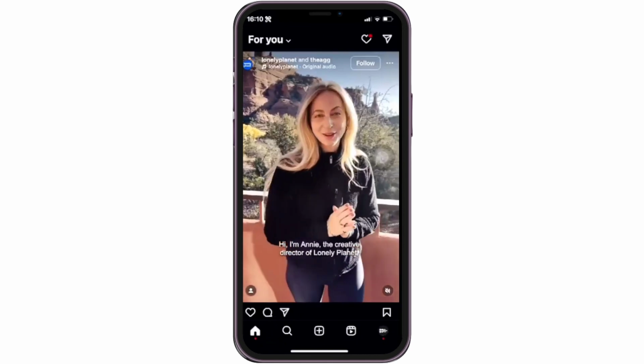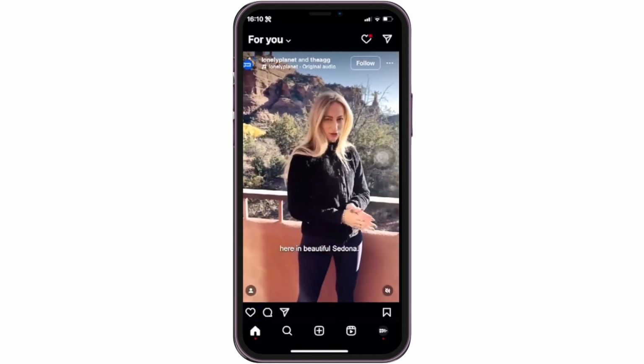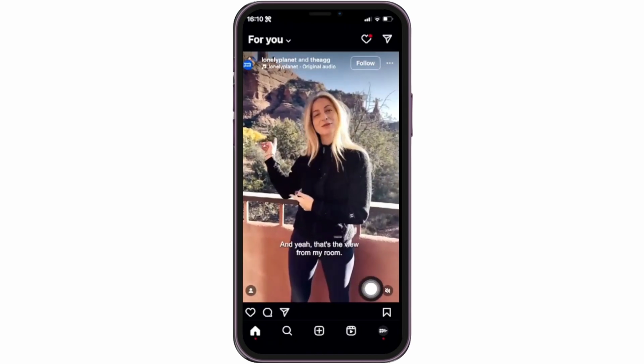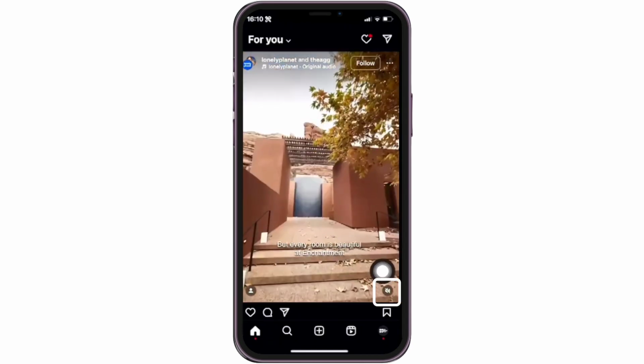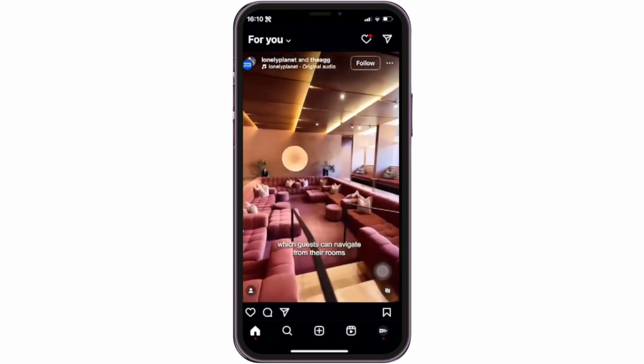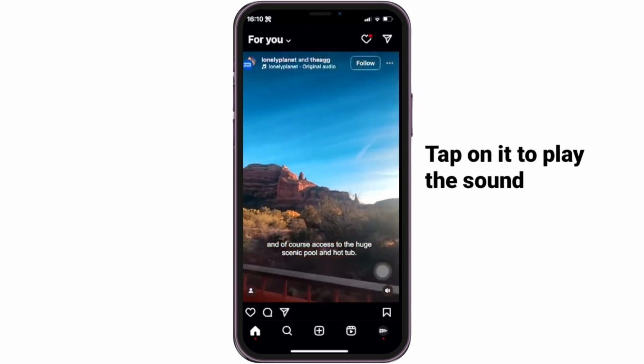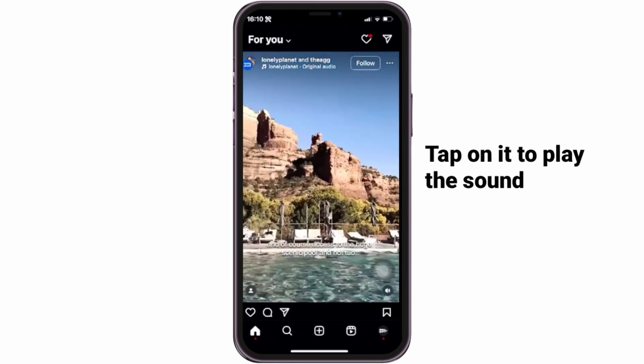First, if we're browsing Instagram and don't hear the sound in the videos, we'll make different checks. The first one is to make sure that the sound icon, which is right here at the bottom right, doesn't have a line through it, as you can see on the screen. This means it's muted. If we tap on it, the video will start to play sound.